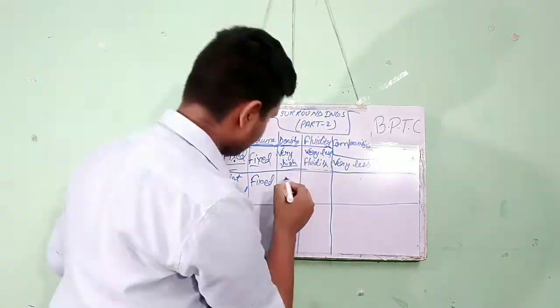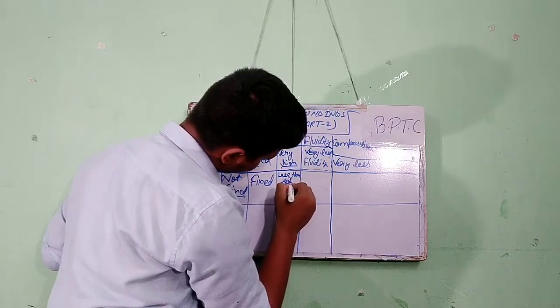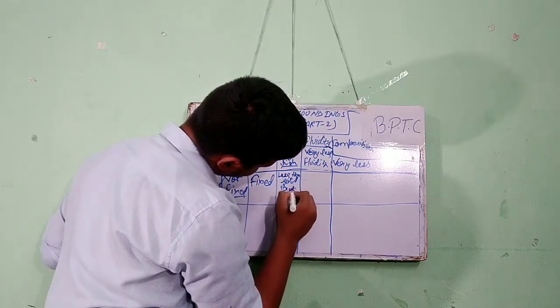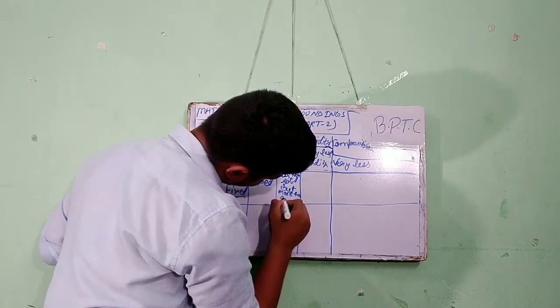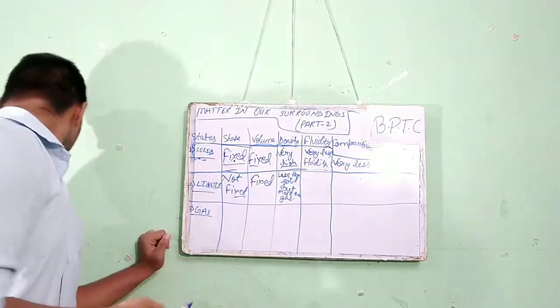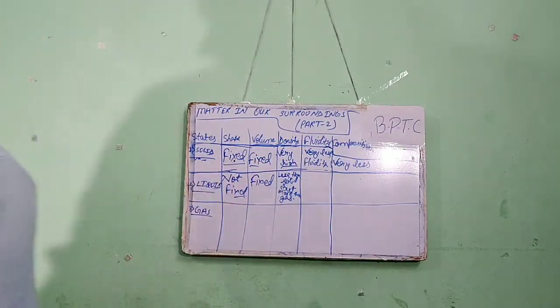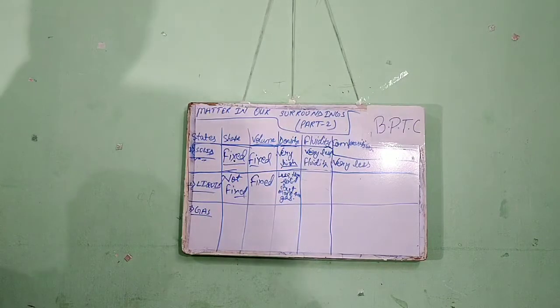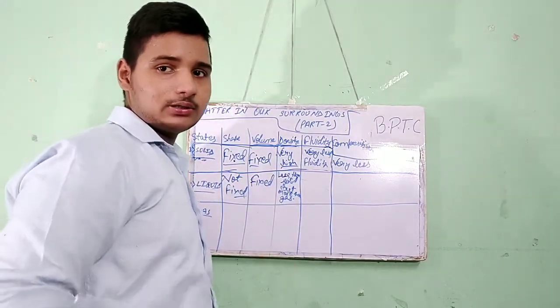Please see this, I have written here: the density of liquid is less than solid but more than gaseous state. Liquid state has more density than gas, but less density in comparison to solid state.